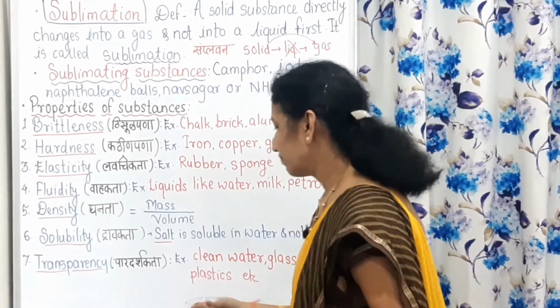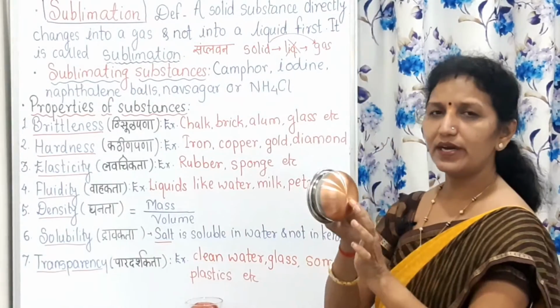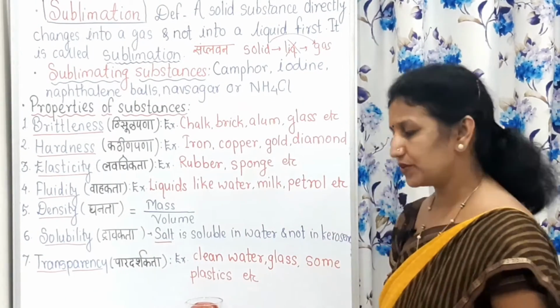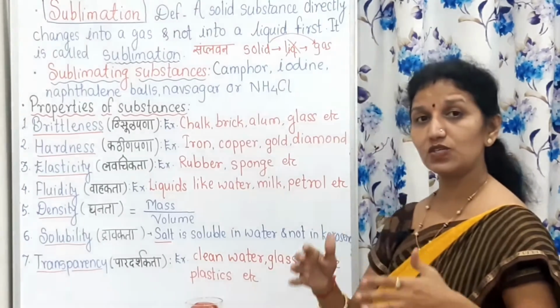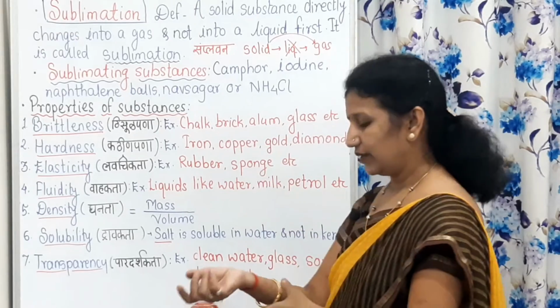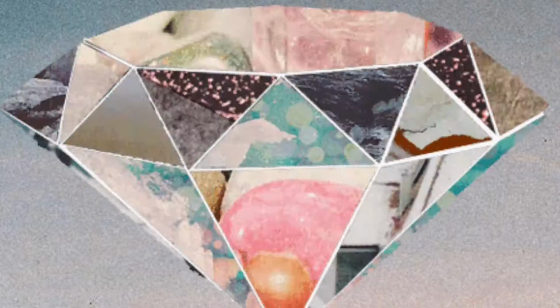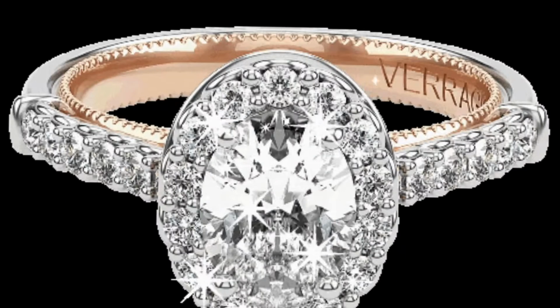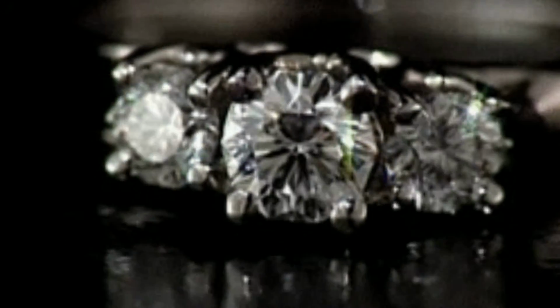Then steel, then copper, it cannot be broken into small pieces very easily. We have to apply so much force to it. And copper, gold, diamond. Diamond is the hardest material in the world.